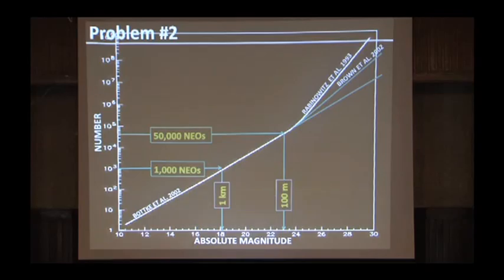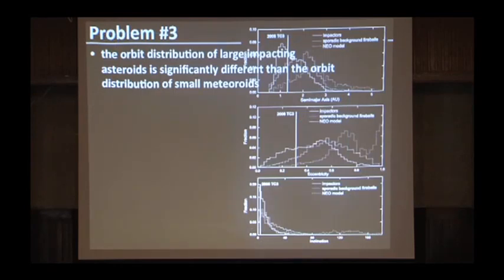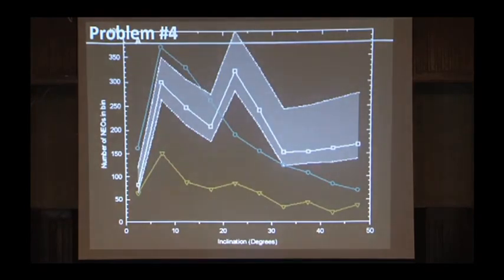Another problem with our model is that it really only works down to about 1 kilometer or maybe 200 meters in diameter. By the time you get down to the smallest sizes, things that are just 10 meters in diameter, there's a factor of 100 difference in the predictions for the number of near-Earth objects. So we don't know whether there are 1 million or 100 million near-Earth objects 10 meters in diameter. That's too complicated to describe.